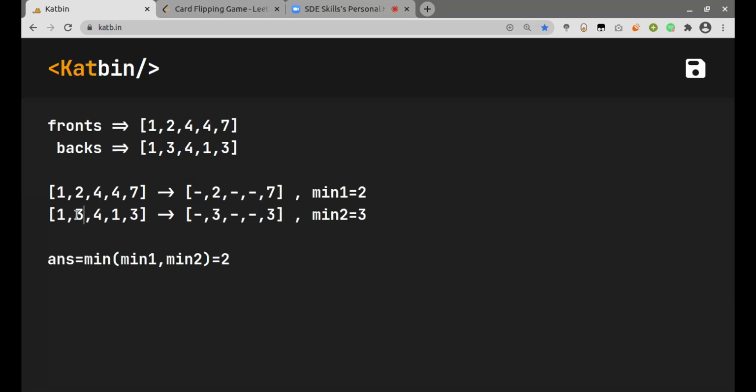So how do we consider three as our candidate? If we take this three, we can see that none of the front parts of the cards have three. Since three is on the back of this card, this is why this three was considered as one of the candidates for the answer.